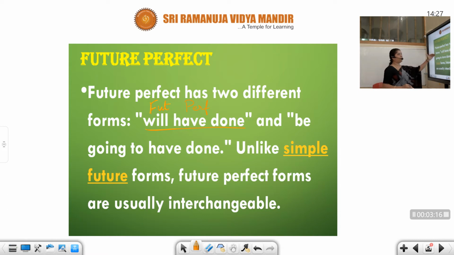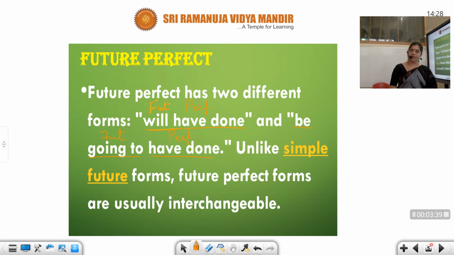Same way, instead of using will or shall, you can also use be going to. So be going to is the future and have done is perfect. Same like your future simple, future continuous, students. You can either use will or shall or you can use be going to.